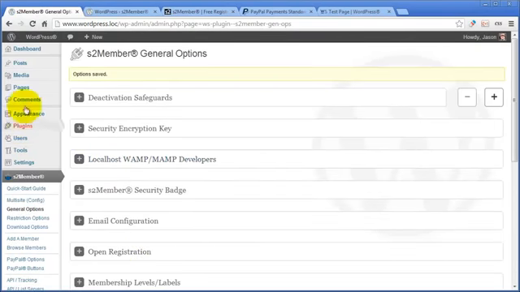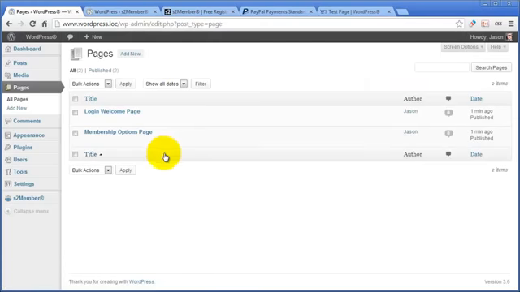Okay, so now what are those two pages? Let's go back to our list of pages. The Login Welcome page is the page that S2Member will redirect anybody other than you. In other words, if it's you, an administrator, logging into the site, you're going to be logged in and redirected to the dashboard. If it's a customer, they're going to be logged in and they're going to land here. So now it becomes obvious.